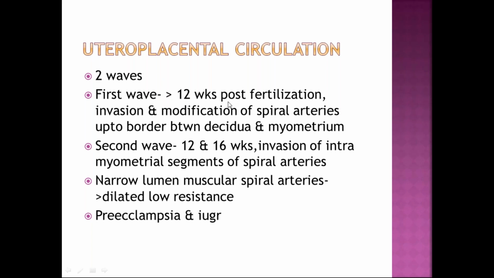The first wave is at 12 weeks post-fertilization, where modification of spiral arteries begins between the decidua and myometrium. The second wave is usually at 16 weeks, where intramyometrial segments of spiral arteries are invaded. Therefore, the narrow lumen muscular spiral arteries become dilated, with high capacitance and low resistance flow. If this invasion, the second wave, doesn't happen, then the patient will get preeclampsia, and thereby the fetus will get affected with growth restriction.